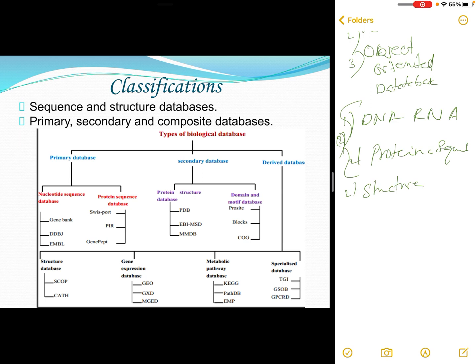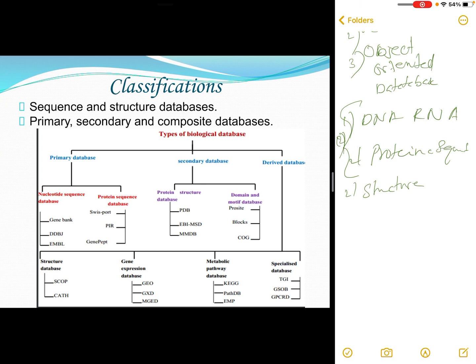Then another classification is primary, secondary, and composite databases. A primary database has only basic information of sequences or structures alone. It has access to the public, and the public can also add information into such primary databases.